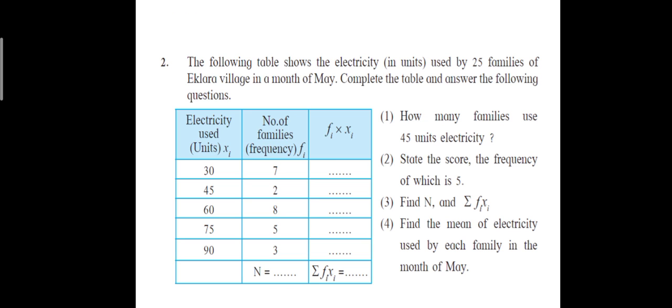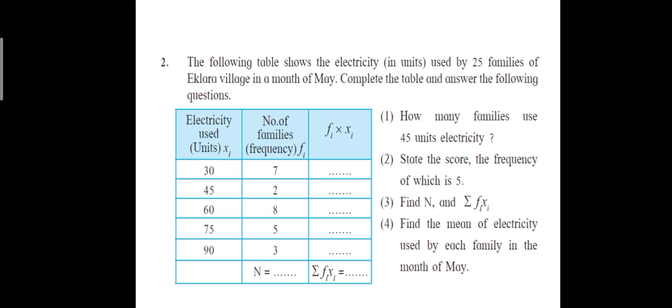Find n and sigma fi into xi. N you can directly calculate, na? 7 plus 2 is 9. 9 plus 8 is 17. 17 plus 5 is 22. And 22 plus 3 is 25. See, your families are 25. Therefore, n should be equal to 25. So, n is how much? 25. Without calculating also, if you read the question you will understand that the number of families is 25.